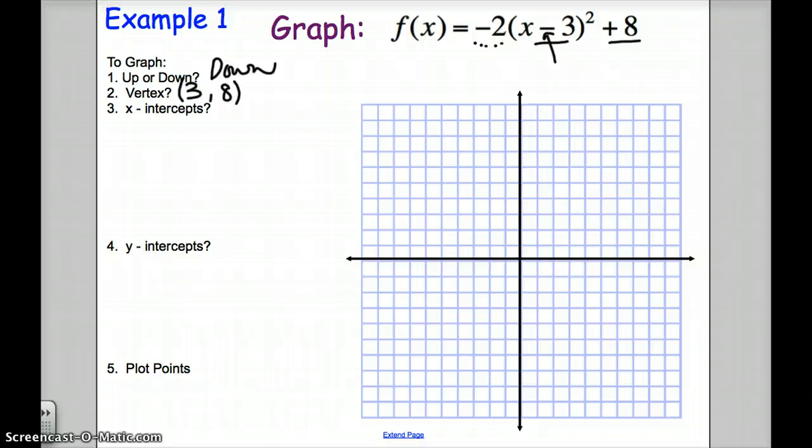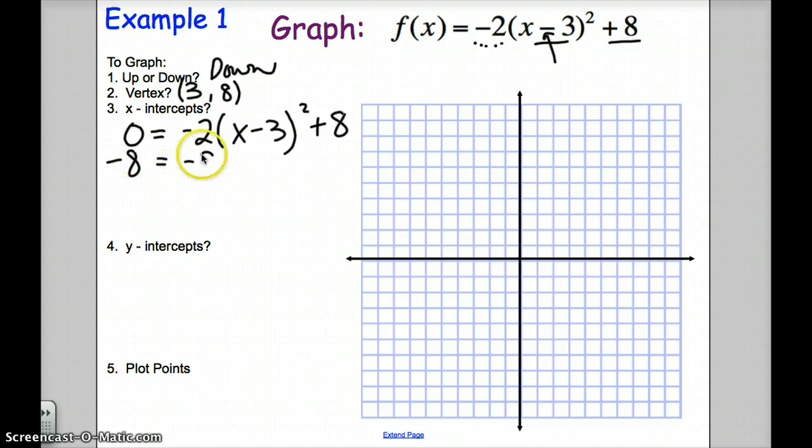Now let's see the x-intercepts. This is the one that will take a little bit more time. But we want to know when the function is 0. So we write this equation and we're going to solve. This equation will be quite quick to solve. I'm going to subtract 8 from both sides to get this value alone, x minus 3 squared. Then I'm going to divide both sides by -2. And it looks like I'm going to get 4 on the left equals x minus 3 squared. Now my next step is to take care of the squaring by square rooting both sides. When I square root the 4, I'm going to get 2.